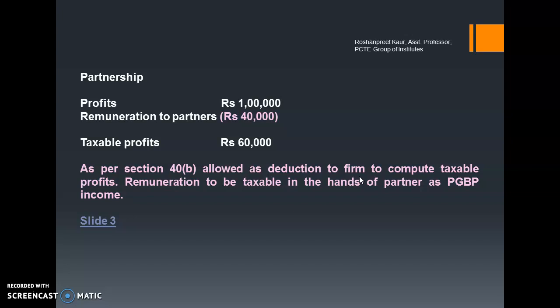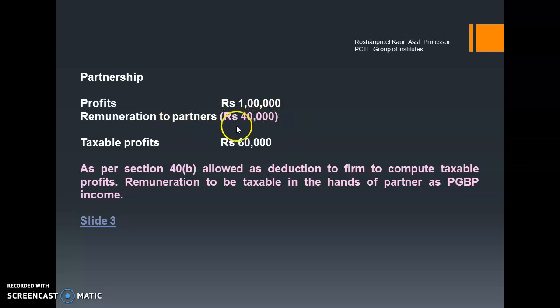The firm is not going to pay tax on the 40,000 part; it pays tax upon 60,000. The 40,000 has been given to the partners.